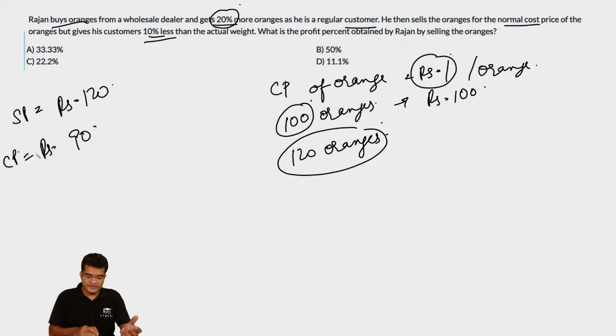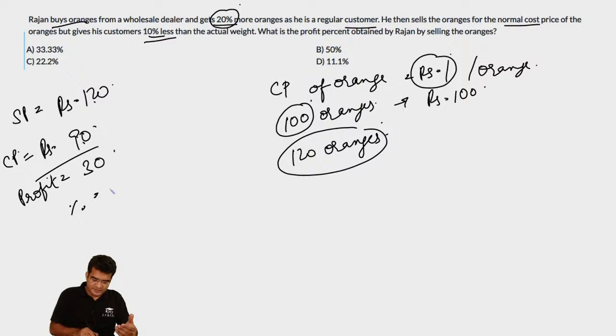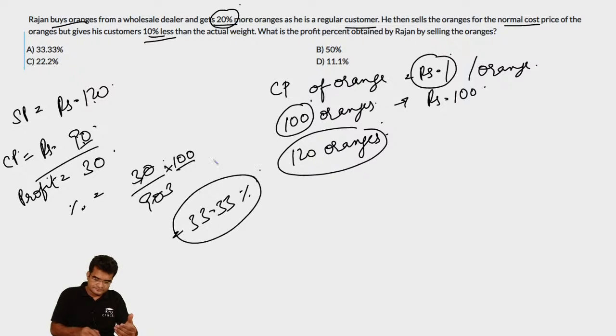Therefore, what is the profit? The profit will be equal to 120 minus 90, which is equal to 30. And what is the profit percentage? The profit percentage will be equal to 30 divided by 90 into 100. This is 1 by 3. So 100 by 3 is equal to 33.33%. So the correct answer is option A.